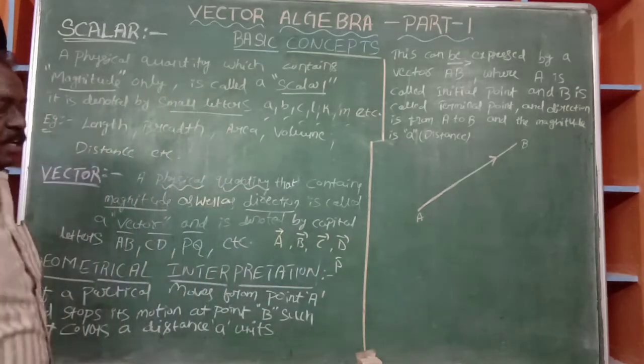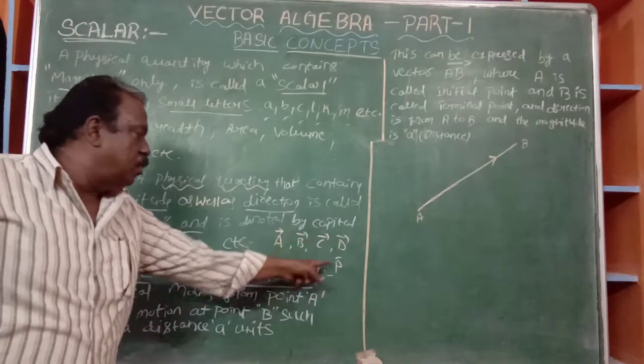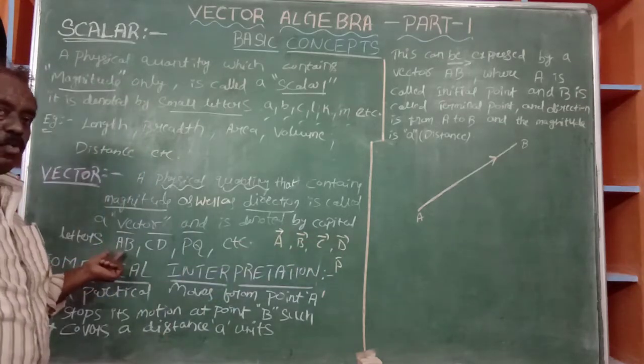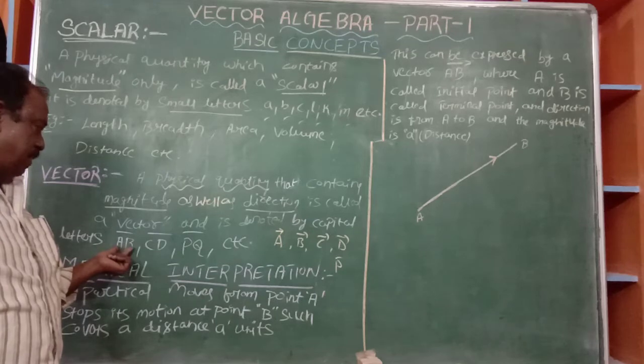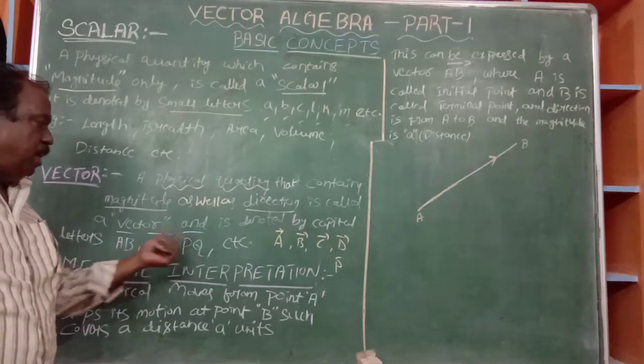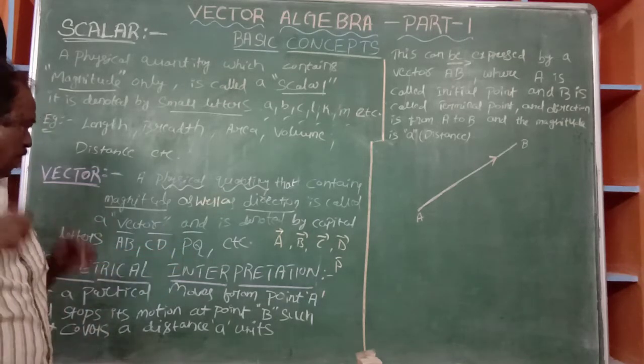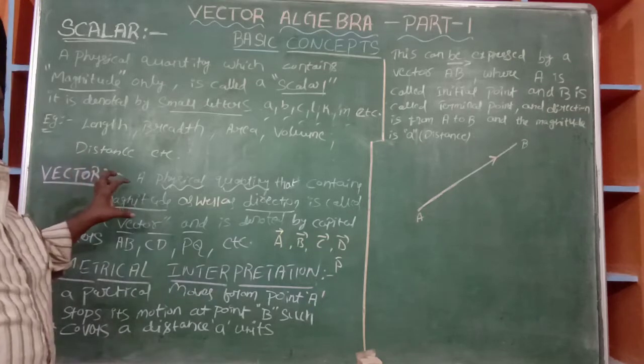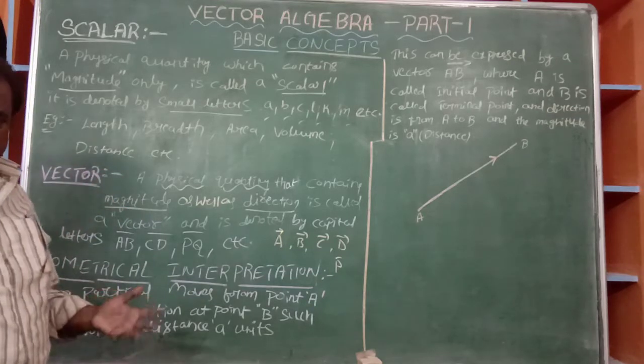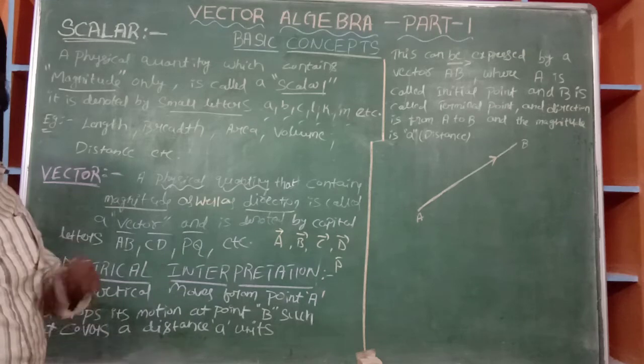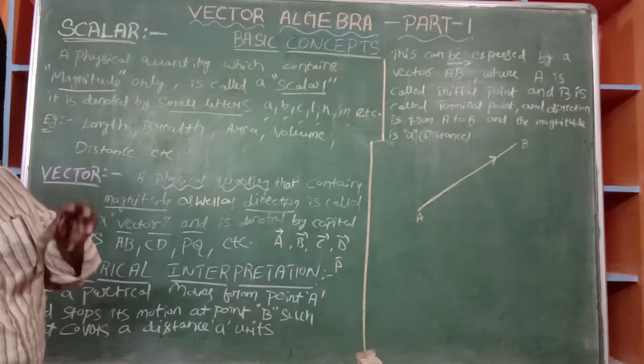But you avoid these notations. You always prefer to write AB bar, CD bar, PQ bar, like that. This is a definition for a vector. Vector is a physical quantity containing magnitude as well as direction.